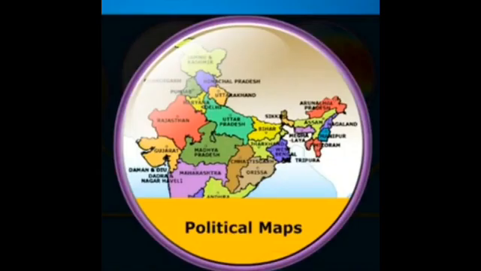The political maps give information regarding countries, states, capitals, districts, mandals, etc. India, due to the vastness of the country, is divided into 28 states and 8 union territories.